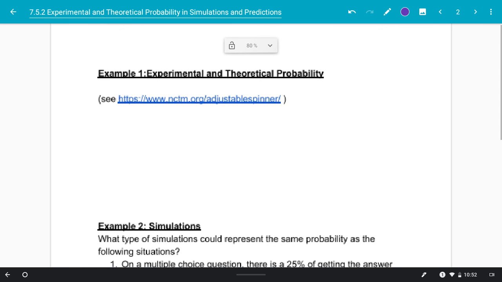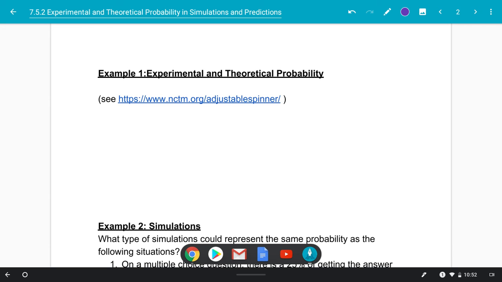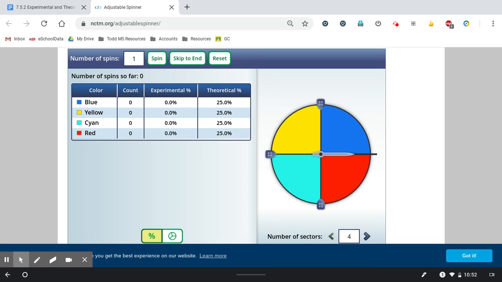So the next thing we're going to talk about is experimental and theoretical probability. And what I have for this is a really fun little spinner. So we're going to go to this website. What this does for us is it helps us to understand the difference between theoretical, in theory, and experimental, what actually happens. So we see in this table that we have 4 colors set up, and we see our